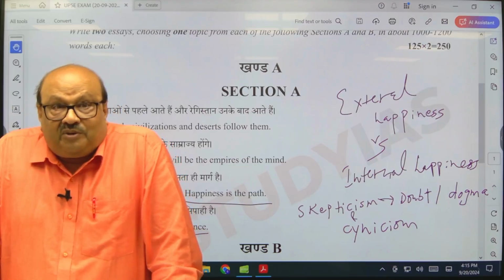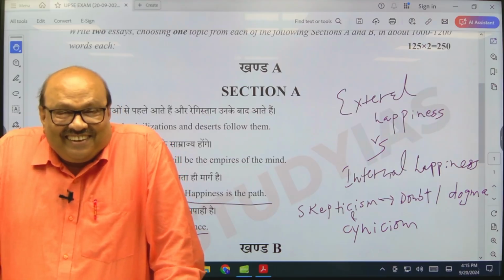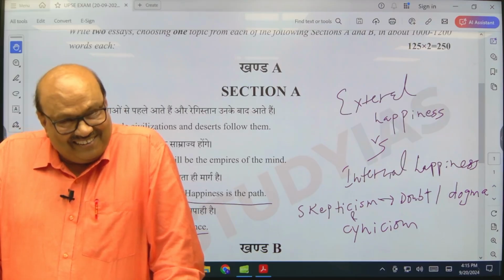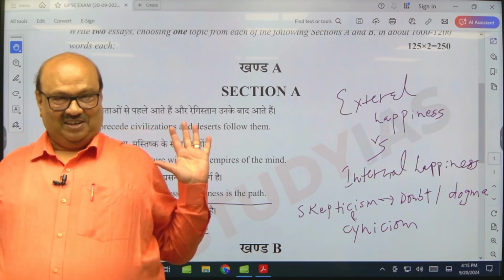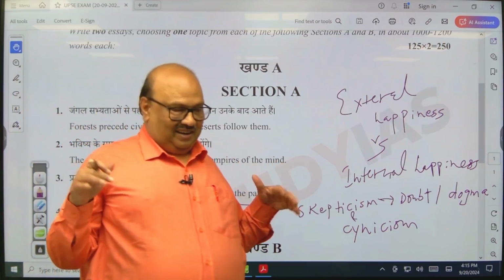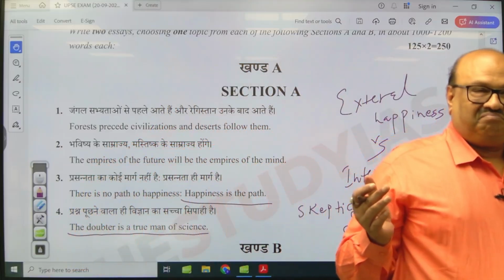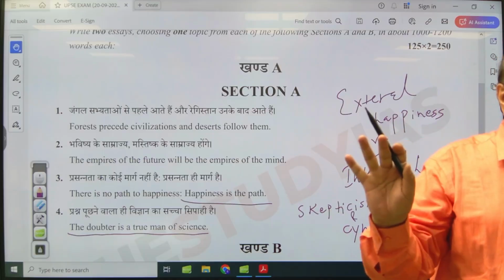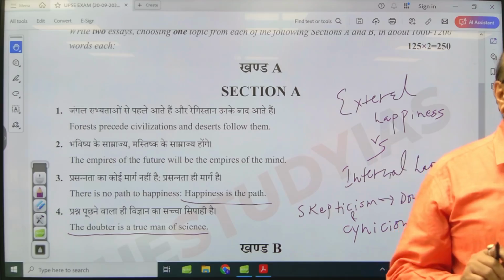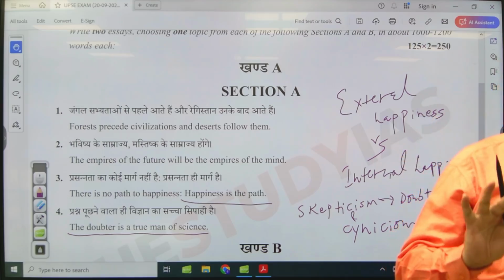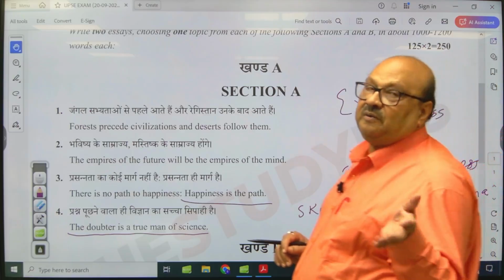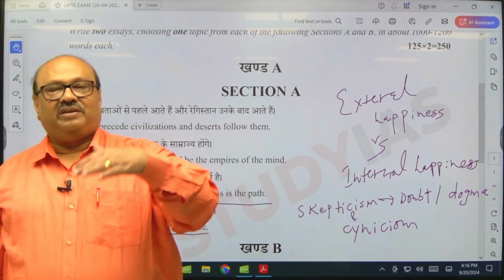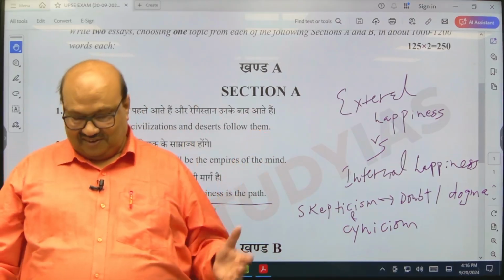But if you become dogmatic, right, you will become smug. S-M-U-G. You will become smug, and water will remain stagnant. Things will not improve if you become dogmatic. Dogma is the enemy of science. If doubt is the mother of science, dogma is the enemy of science, right?